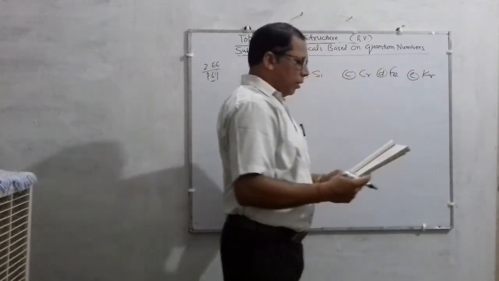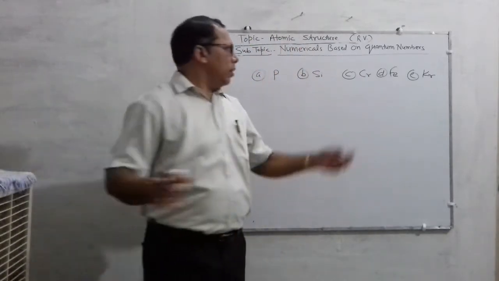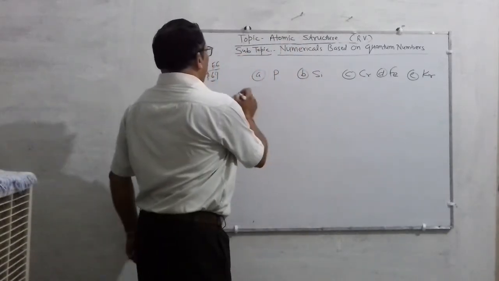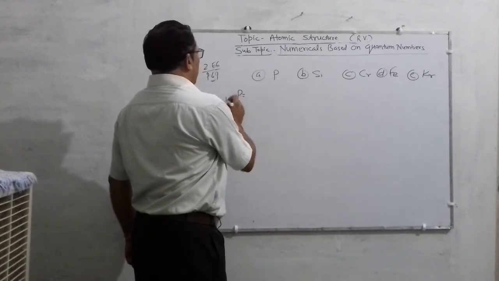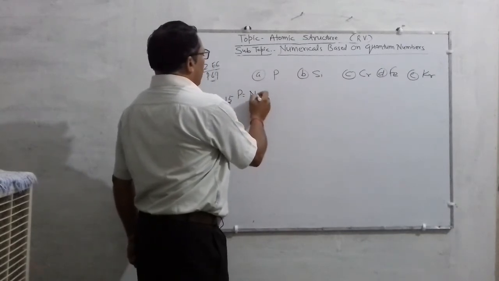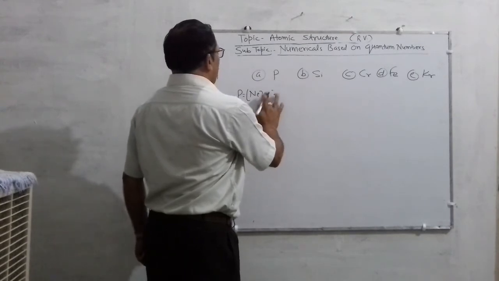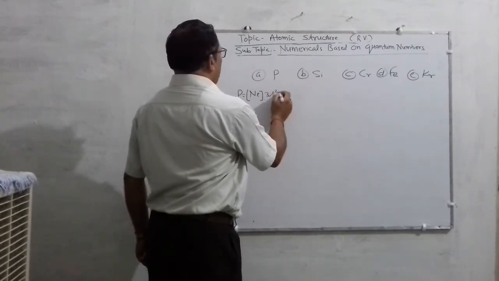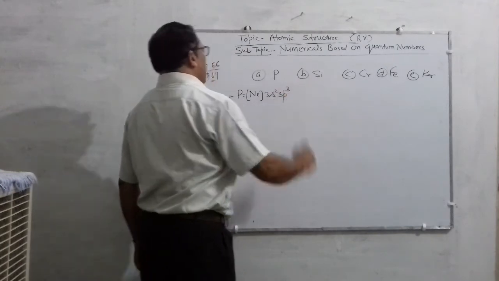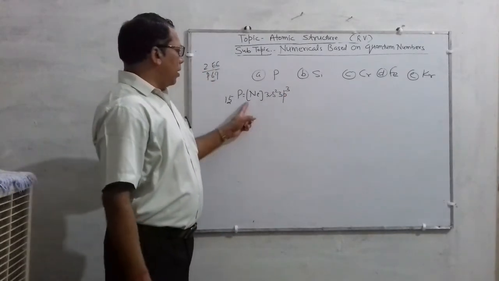So we have to find the number of unpaired electrons in these. Phosphorus, as you know, is 15P, having the configuration neon 3s2 3p3. Correct, children?